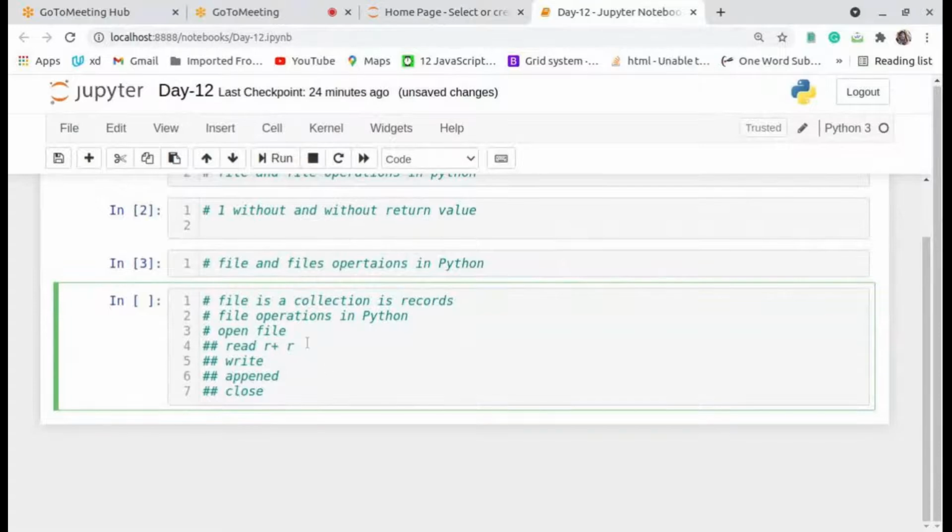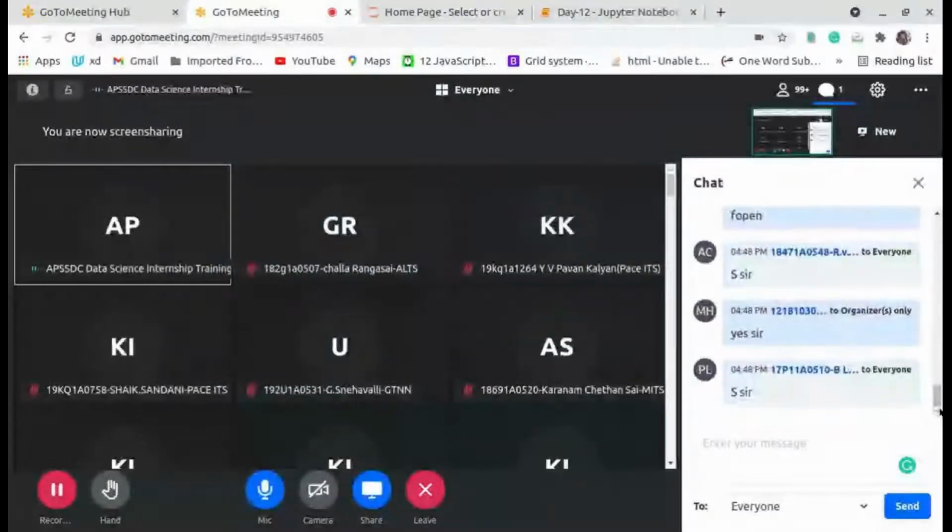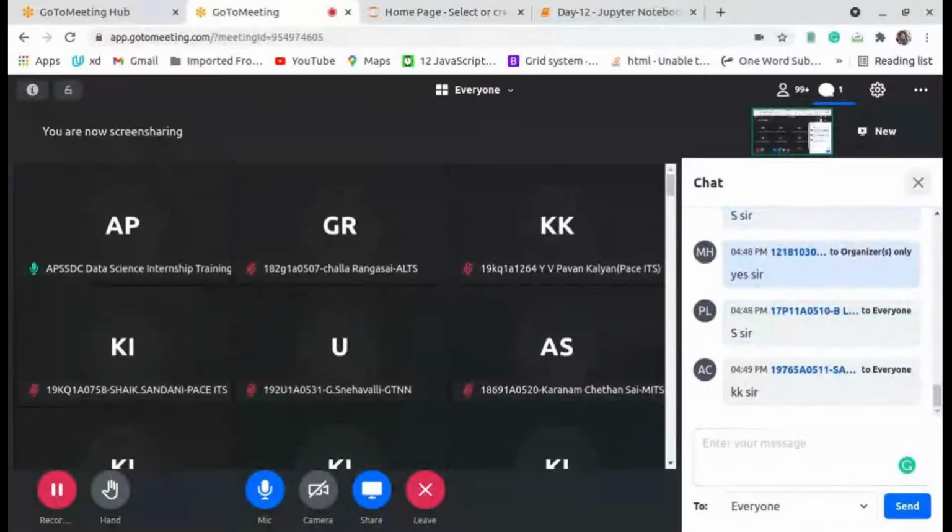If you are using higher Python versions, you can use R. Now, if you want a write operation in your Python program, you can use W plus or W. If you want to append text to your file, you can use A or else A plus. Is it okay for all up to now? Please respond in the chat box. Those are the file operations like append, read, write.